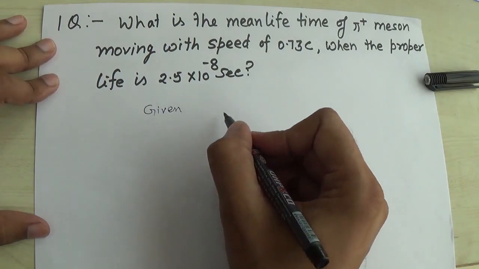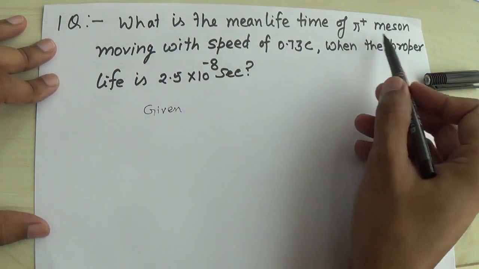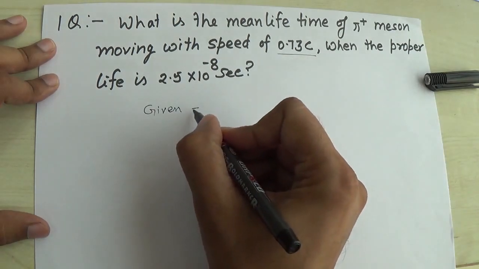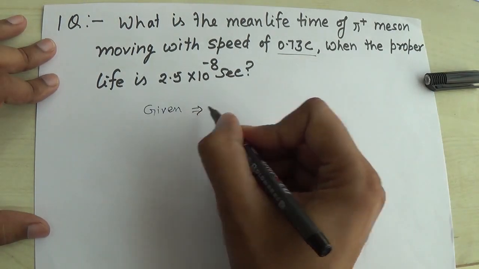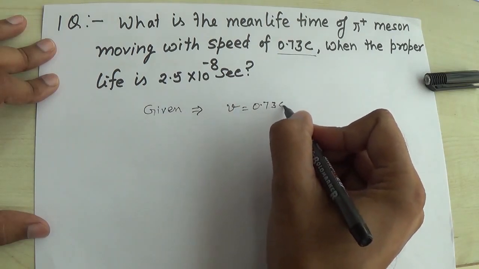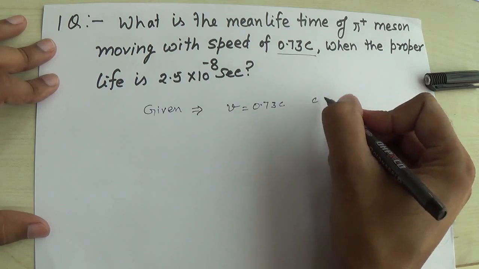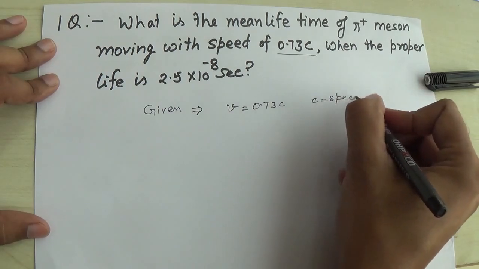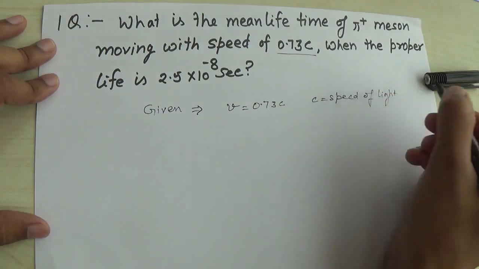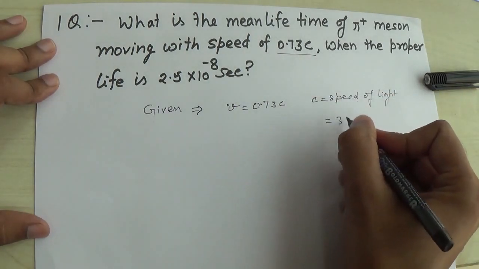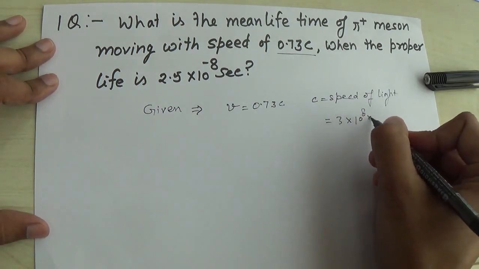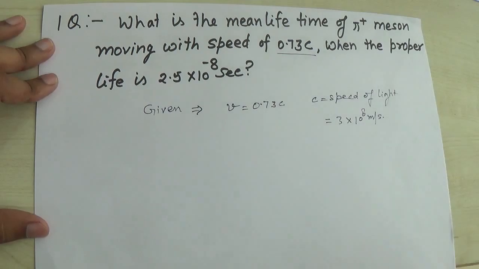Given v is equal to 0.73 c, where c is the speed of light, that is 3 into 10 raised to the power 8 meters per second, right?